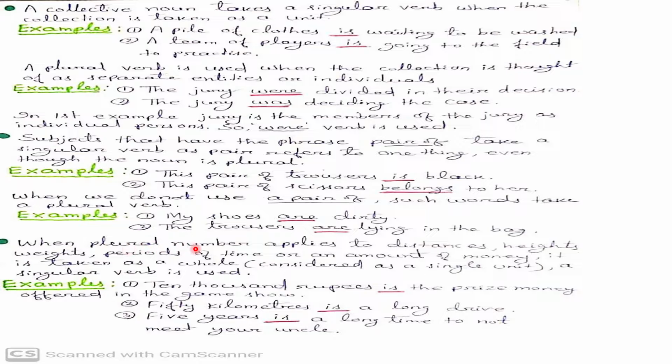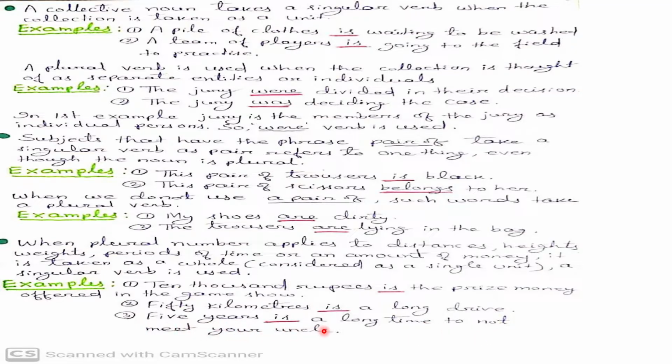When plural number applies to distances, heights, weights, periods of time or an amount of money, it is taken as a whole, considered as a single unit, and a singular verb is used. Look at the examples. 10,000 rupees is the prize money offered in the game show. 50 kilometers is a long drive. 5 years is a long time to not meet your uncle.